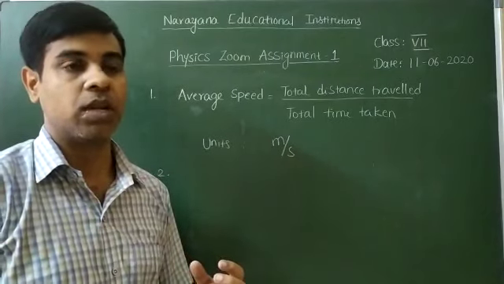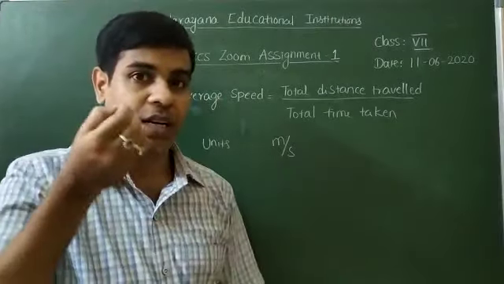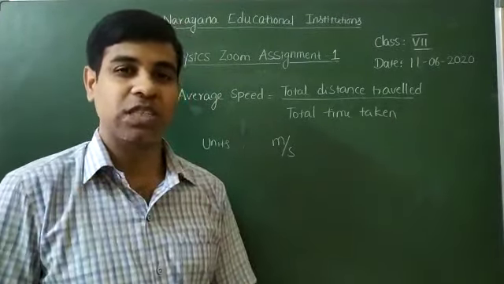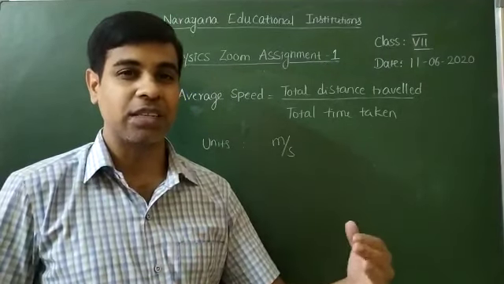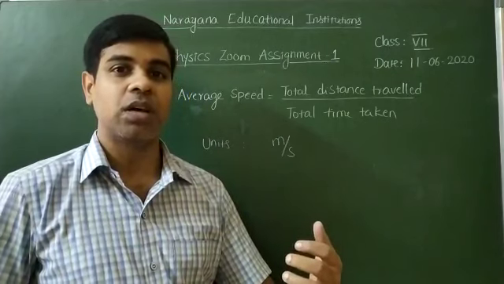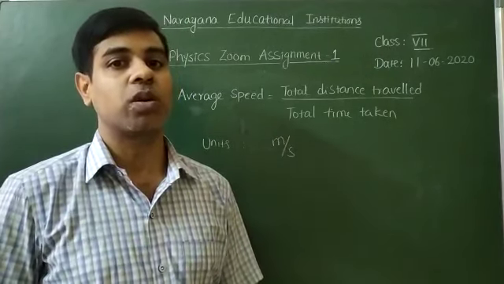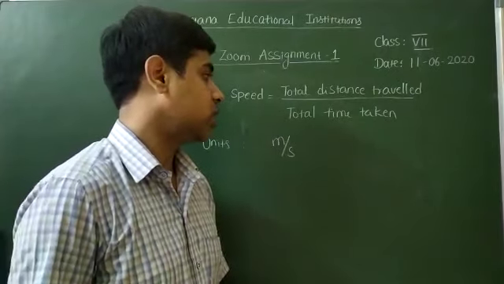Suppose for example the pendulum, which is oscillating like this. The time taken for one oscillation, we will find by using stop clocks. Or for a running race, how much time the person will take to cover the distance, by using stop clocks we can calculate the time. So this is the answer for the second question.